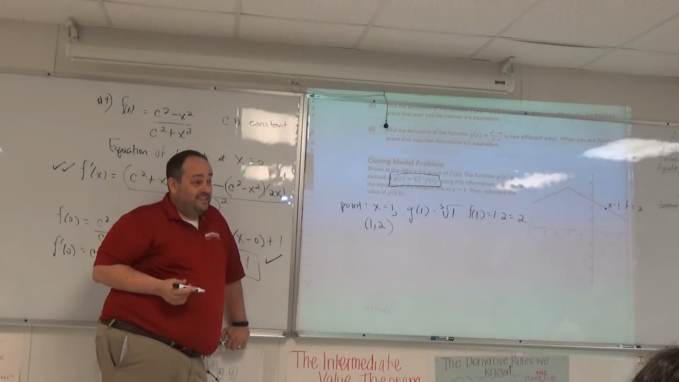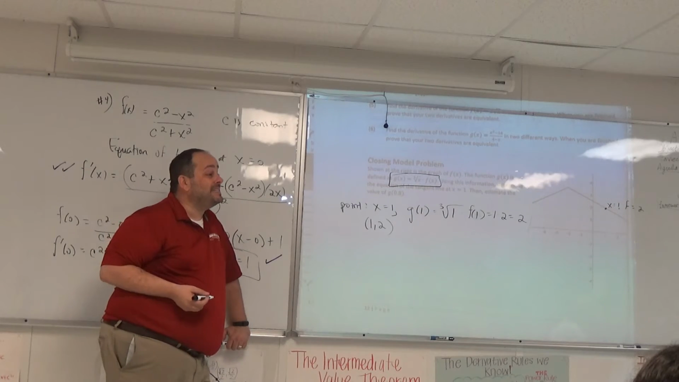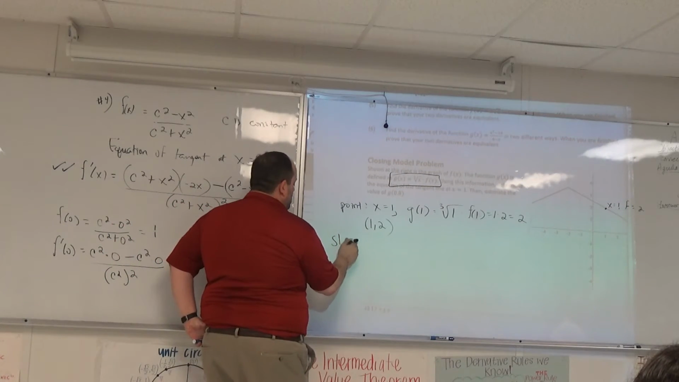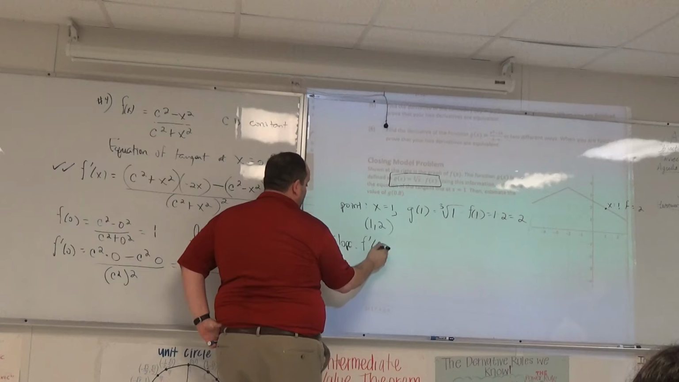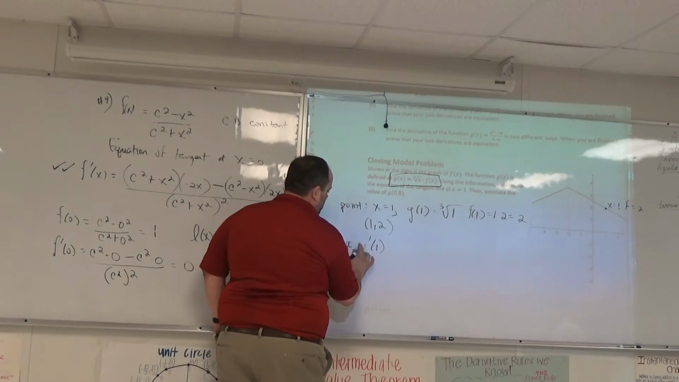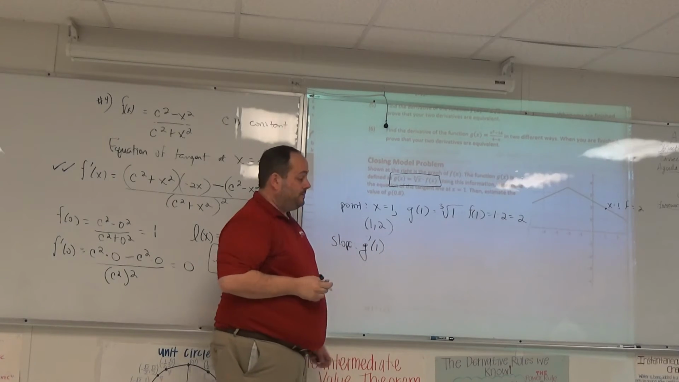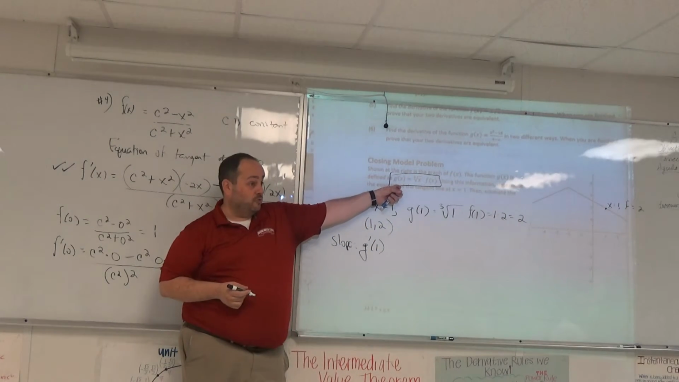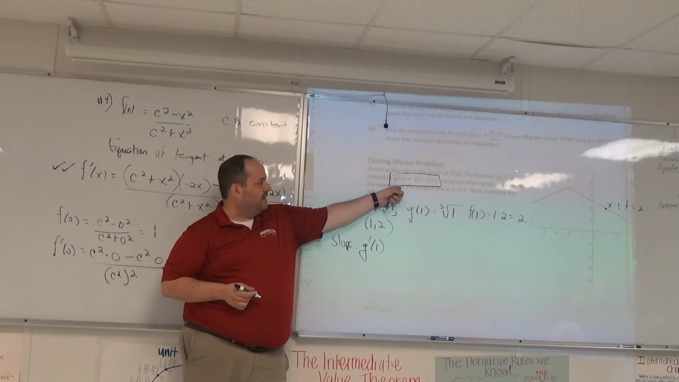What's missing, the scary part that's missing, is the slope. For the slope, I need f prime of 1. Oh, not f prime of 1. Oh, so awkward. G prime of 1. Yes, I need a derivative. How are we going to find the derivative?